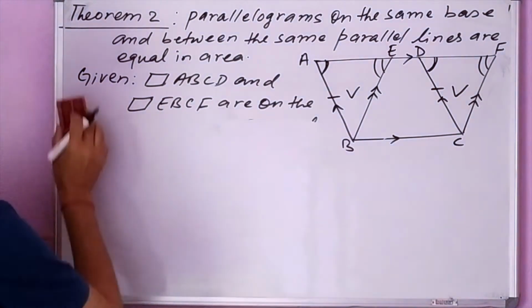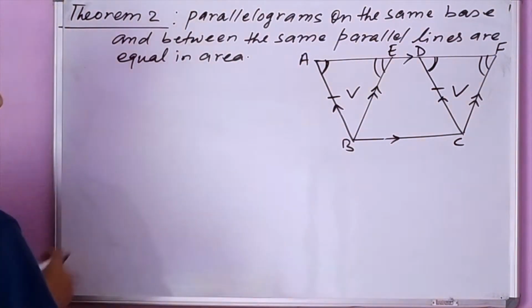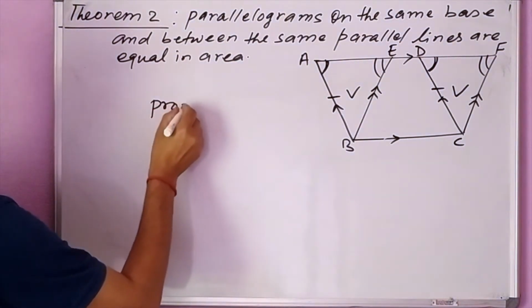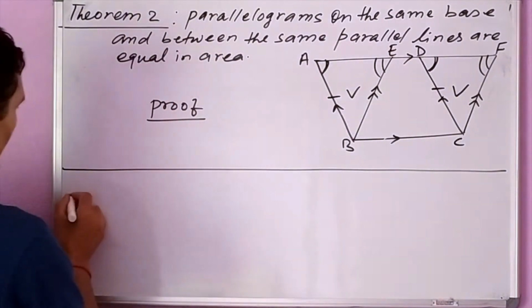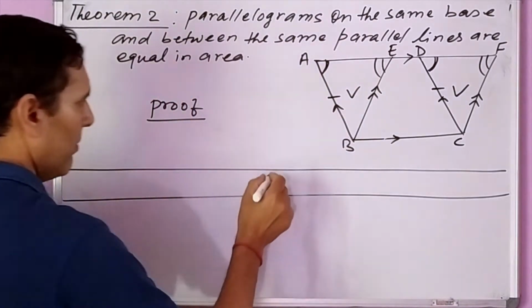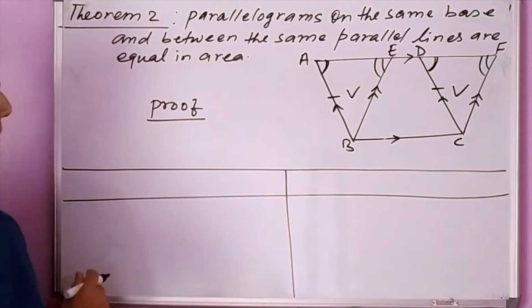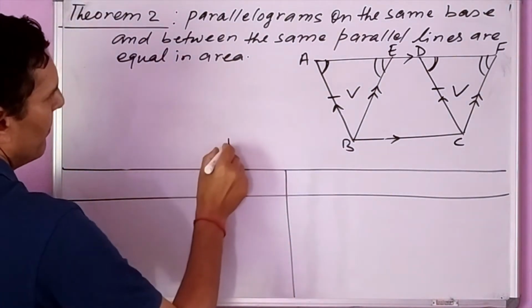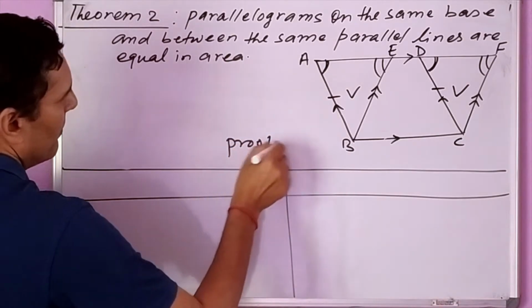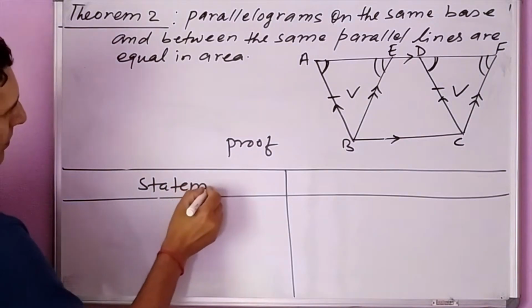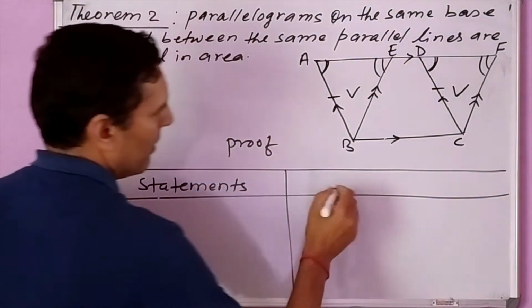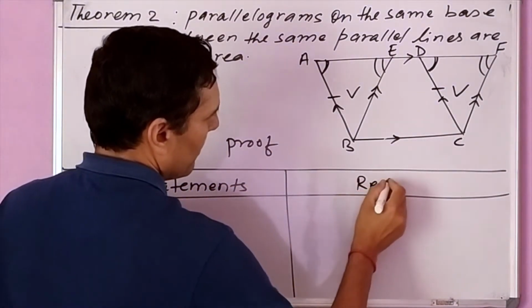For the proof, we can make a table like this, having two main columns. On one side we have statements, and in the other column we write reasons.